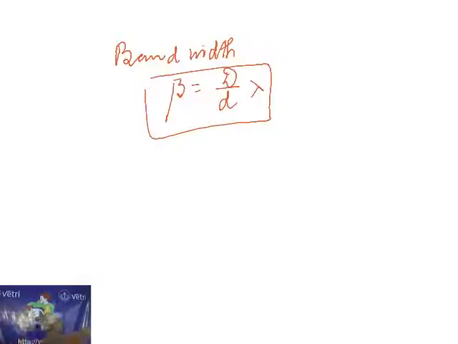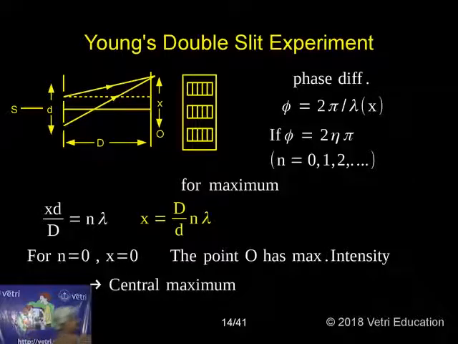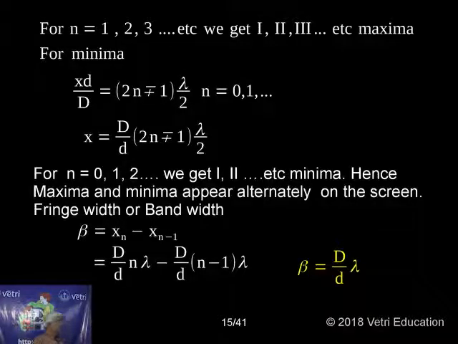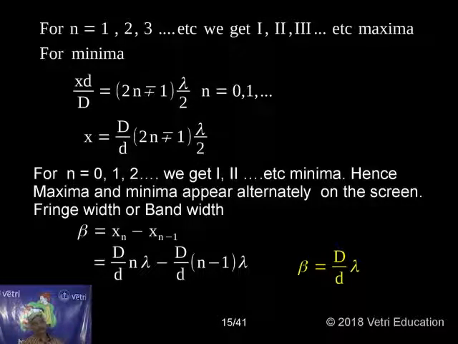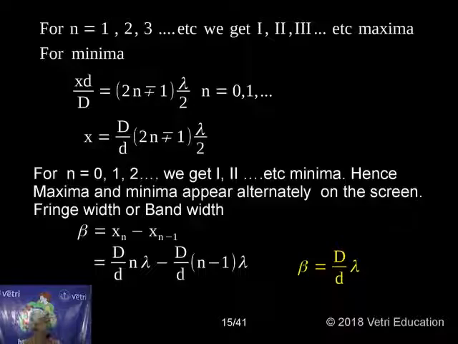So these are the things you have to understand. These are all given in the chart. The bandwidth is the distance between two adjacent points, that is n and the previous one, n minus 1. Therefore D by d n lambda minus D by d (n minus 1) lambda. Therefore the plus and the minus cancel out, and we get the answer capital D by small d into lambda. This is the formula for bandwidth.